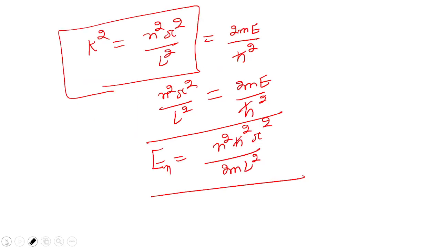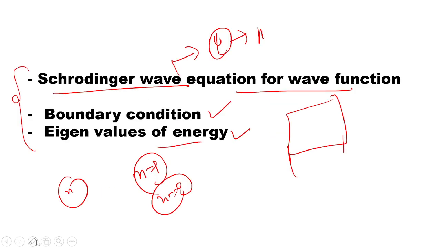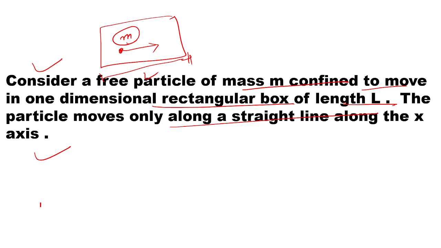Let's revise all the concepts that we did. First thing that we did, we used the Schrodinger wave equation for the wave function, and then we used boundary conditions, which means psi equal to 0 at x equal to 0 and x equal to L. These are the conditions that we used. Then we found the eigenvalue of energy. Now understand what we considered. We considered a particle of mass m that is moving.